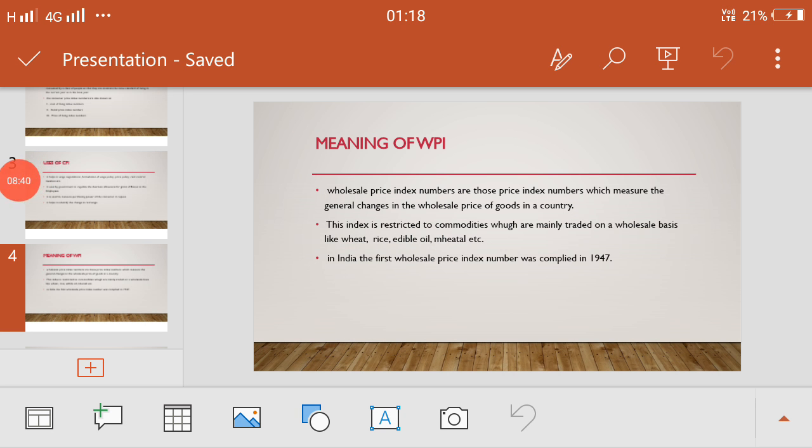Now listen once again, I repeat this. What is WPI? It is an indicator of price changes in the wholesale market, and WPI calculates the price paid by the manufacturers and wholesalers in the market. That means in CPI, the consumer price index, it is the price paid by the consumer only. But in the wholesale market, the price is paid by either the manufacturer or the wholesaler. Are you getting my point? So WPI measures the change in commodity price at a selected stage before goods reach the retail level. I hope you have understood this.